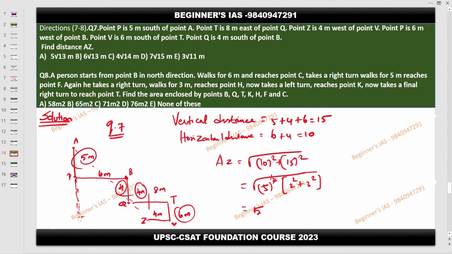Then check with the options. Don't waste the time. 5 is there. Simple. Understood how to solve in a simple manner? This is basic mathematics. Suppose if you don't know this, then you have to do 100 plus 225 like that. Understood?